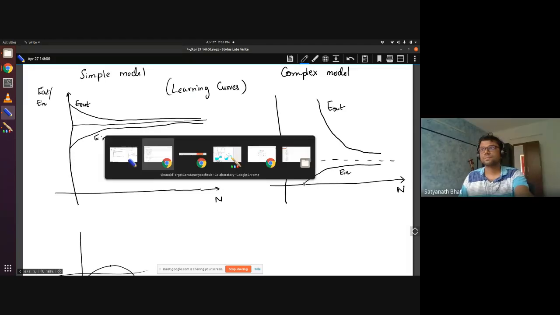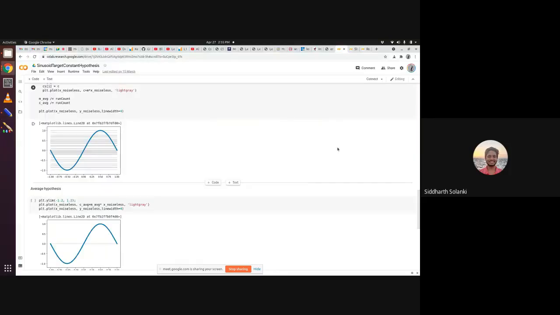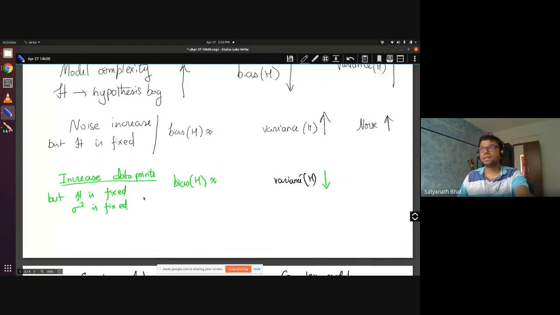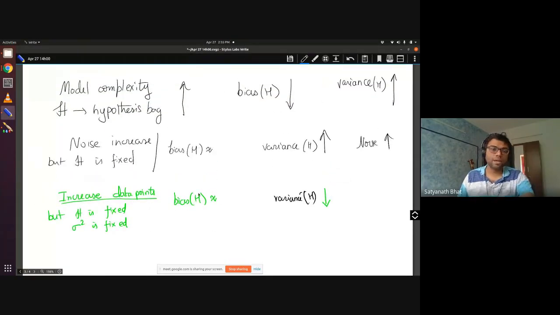Okay. How about the others? Are there any questions? Sir, why is it asymptotic to bias? Because you saw here, if I increase the data points, what is bias telling you? Bias is telling you, like the average hypothesis, how well can it fit a sinusoid? Can you really improve that? Can you make linear fit a sinusoid if you are given more points? Yes or no? No, sir. Yeah, so that's why the bias term remains.